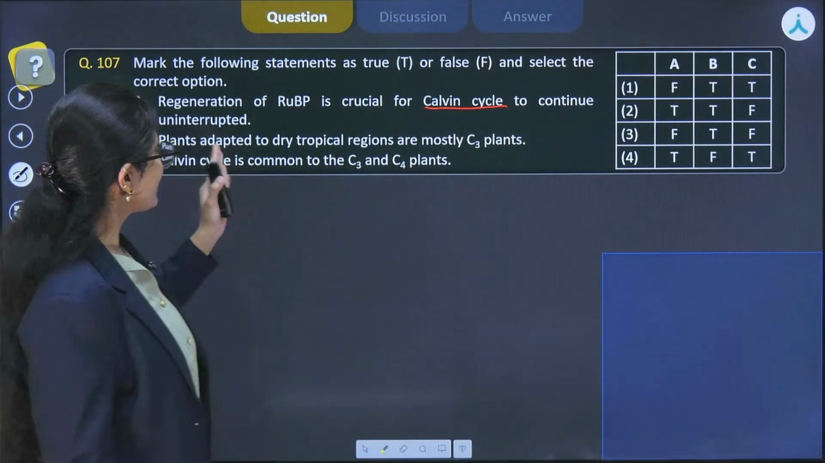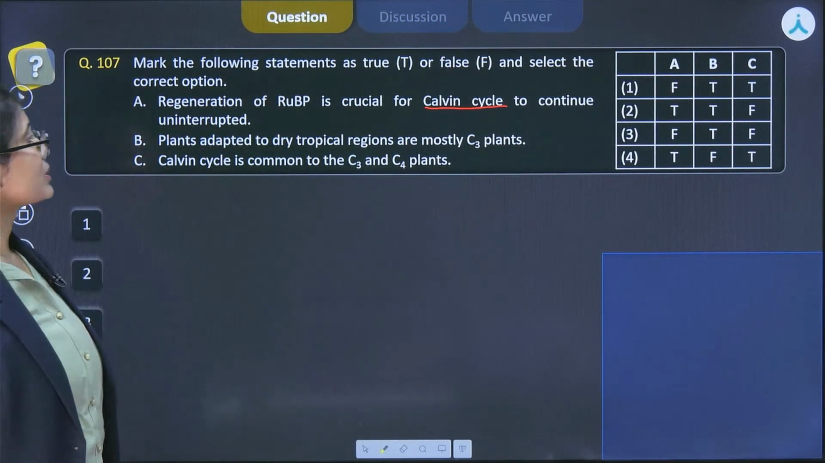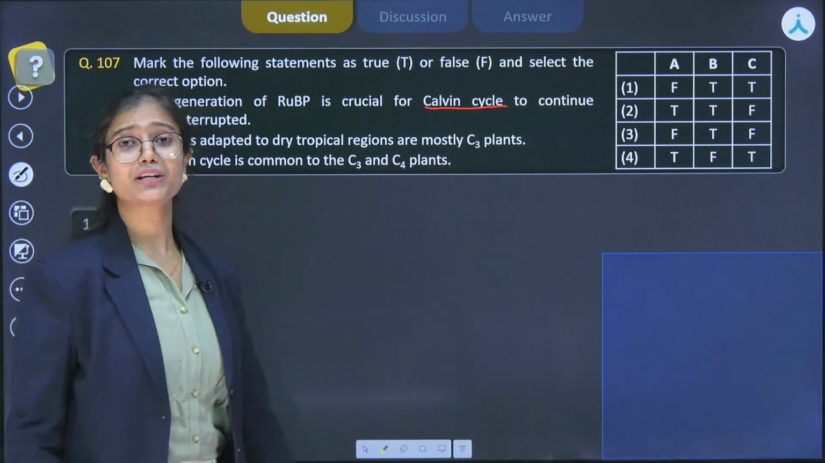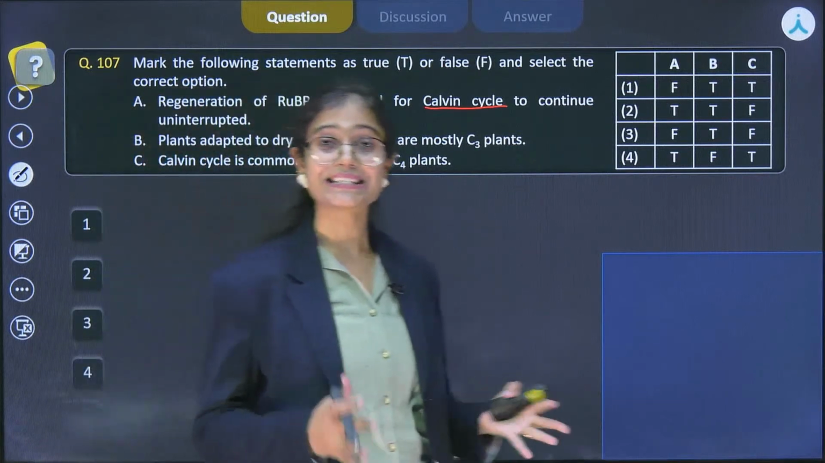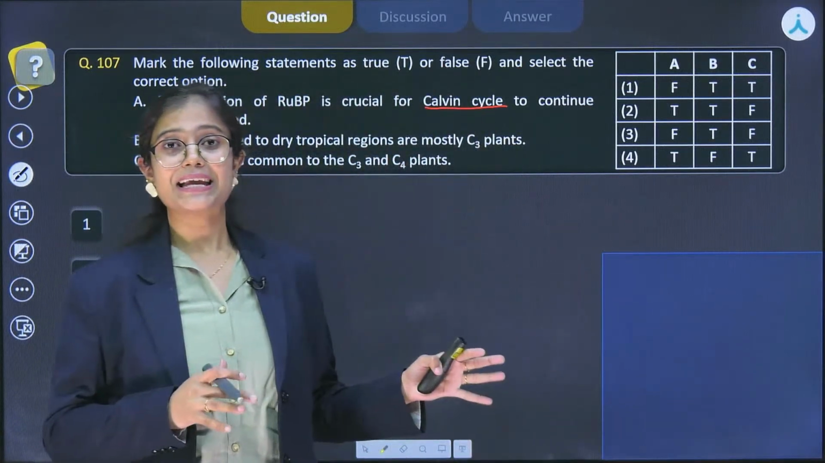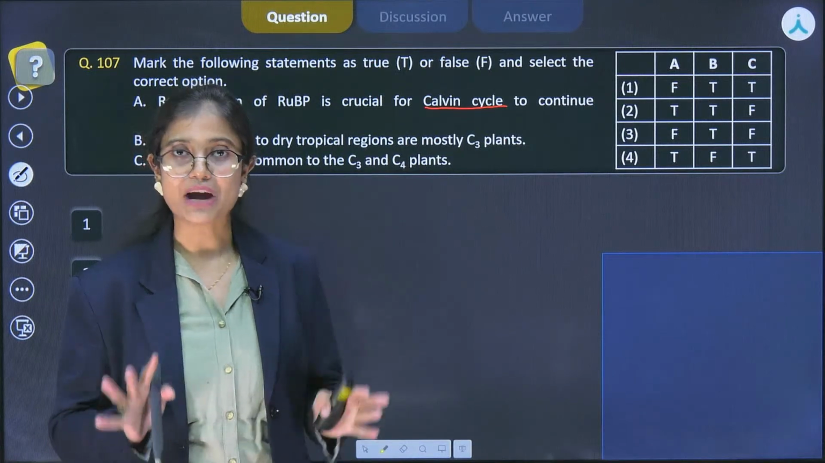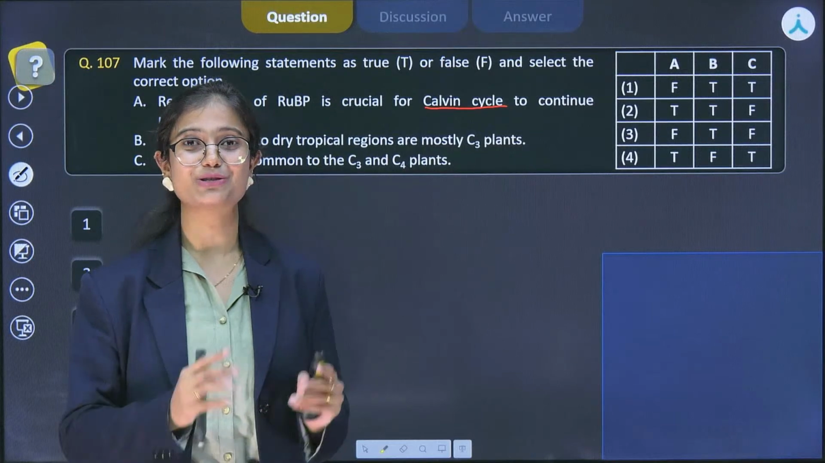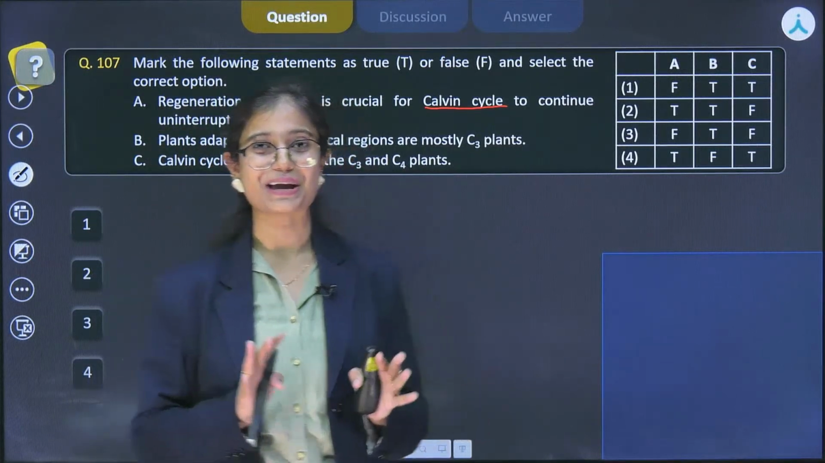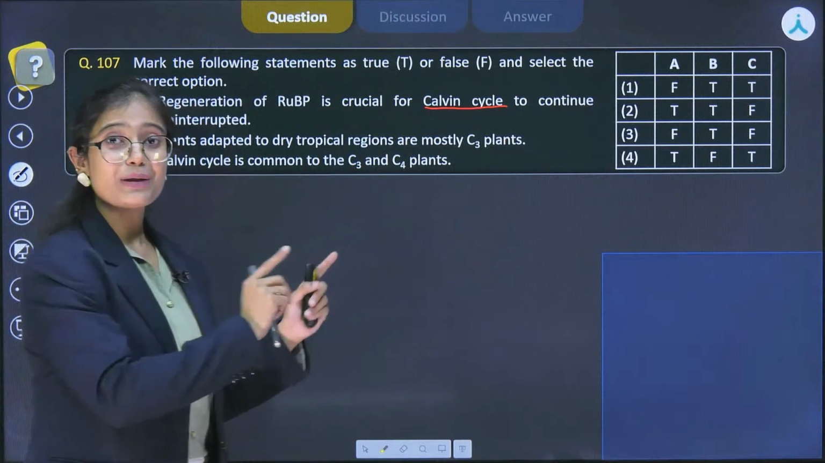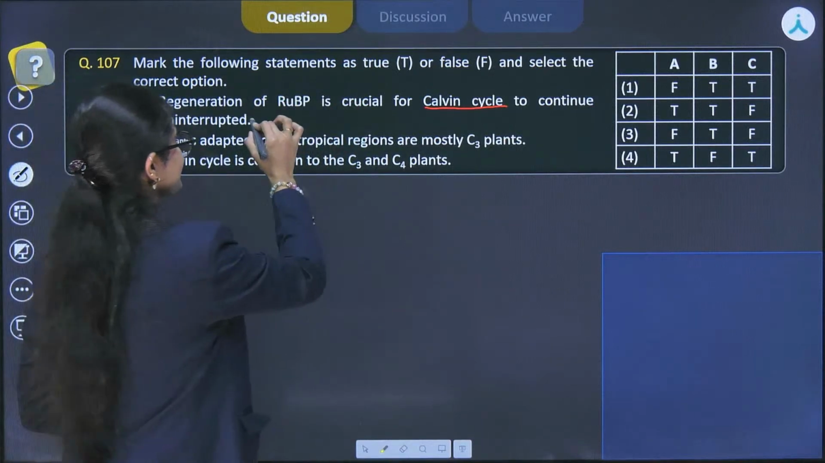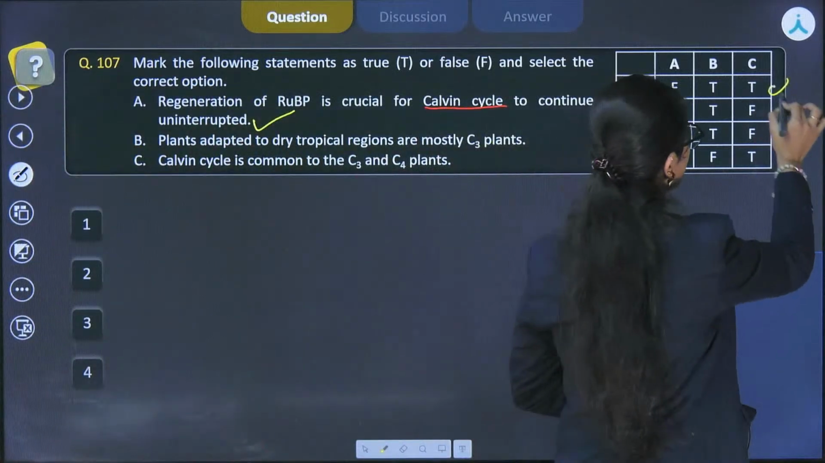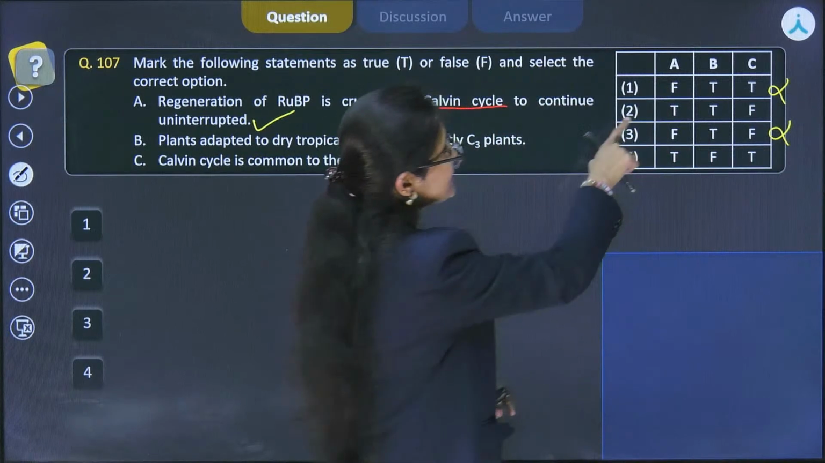Okay. So the first one is, regeneration of RuBP is crucial for Calvin cycle to continue uninterrupted. So yes, it is very much required क्योंकि RuBP जो कि primary acceptor है Calvin cycle का, and one more thing, RuBP is a 5 carbon compound. उसकी वजह से इसको C5 नहीं कहेंगे, उसका first stable compound जो है वो 3 carbon का है, that's why it is known as C3 cycle. Okay, so yes, it is a very important step. So this is a correct statement.